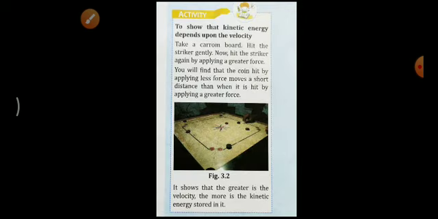One activity is given to show that kinetic energy depends upon the velocity. The best example is taken from your book. Take a carom board and hit the striker gently, that means slowly. Now hit the striker again by applying a greater force. What will happen? Obviously we will find that the coin hit by applying less force moves a short distance.